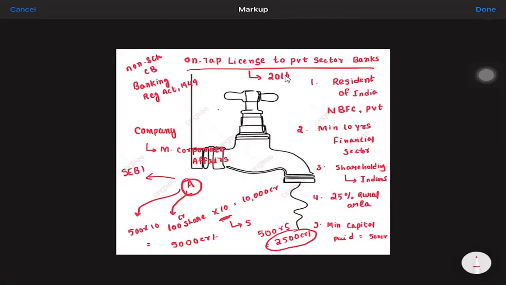If banks are slow in lending loans to business, what will happen? Simply, the growth rate will be reduced. So the entry of fresh or new banks, if more licenses are provided to private banks, will mean more loans going to business activity.